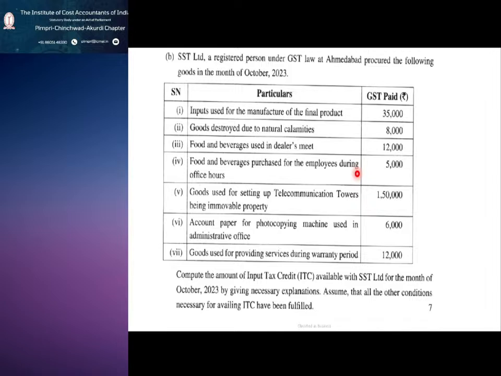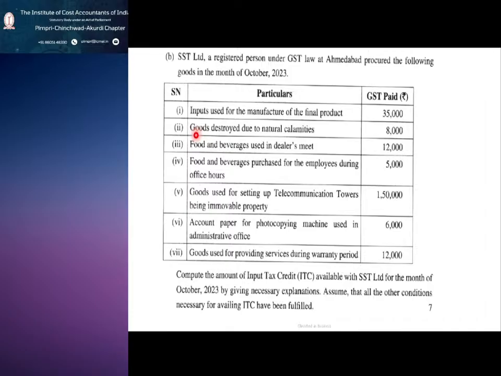Okay, so now what do we need to calculate? Input tax credit. So for each transaction the SST Limited paid GST also. So GST paid is 35,000. So whether you can treat it as your input tax credit? Yes, because we purchased this input for the manufacture of final product. So 35,000 is eligible to avail input tax credit.